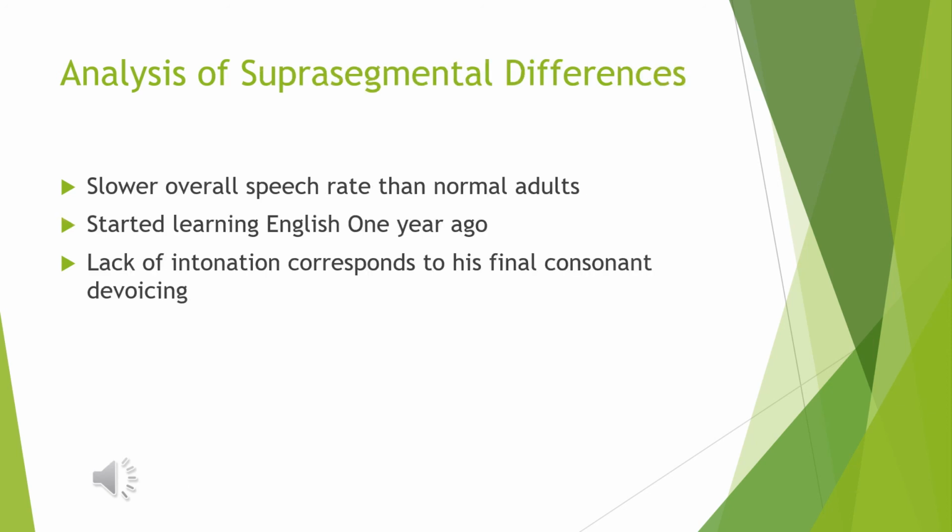Overall, Russian speaker 1 is very similar to a native English speaker. The only main differences are his slower overall speech rate and the lack of intonation that corresponds to his final consonant devoicing. Both of these can be explained by the fact that he only started learning English 1 year ago. And since English uses the Roman alphabet, and Slavic obviously does not, these things could be because he has to focus more on speaking the words and translating in his head than what others can see.